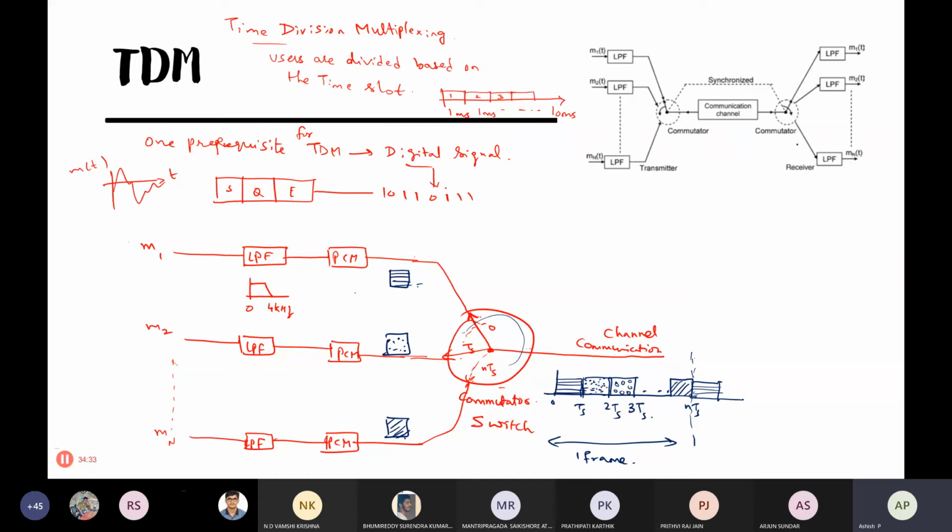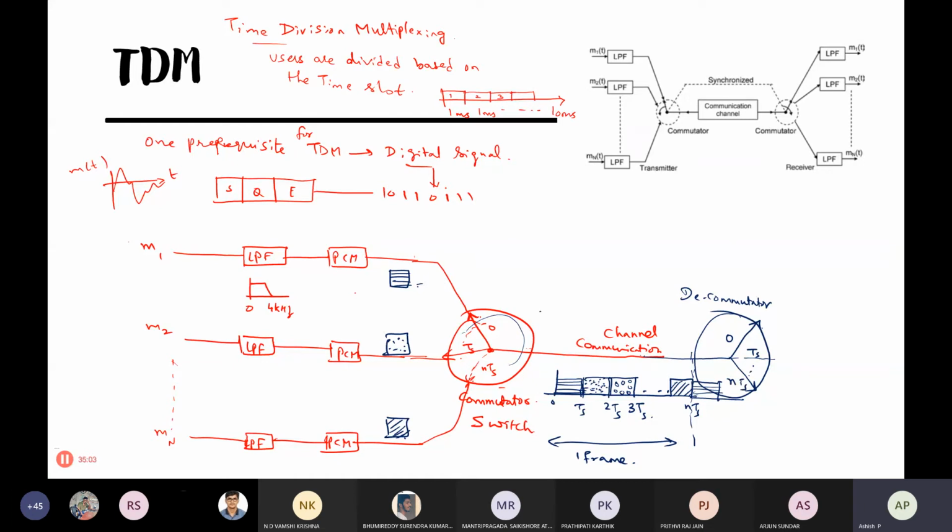At the receiver also there is another switch, the decommutator, which is matched to the speed of this commutator. If this is pointing at 0, this is also pointing to 0. If this is pointing to 1, this is pointing to 1. So at 0, at TS, at NTS, whenever it is switching there, this will also switch.